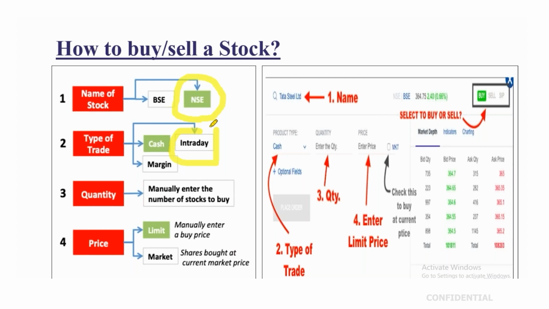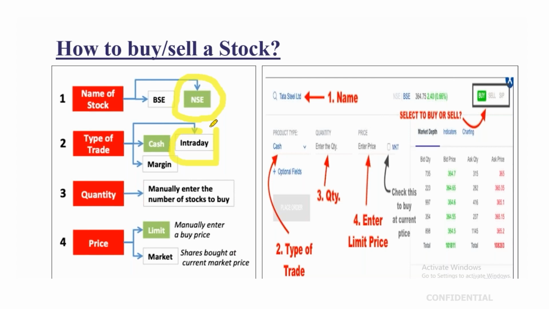Each stock will have its own margin. For intraday trades, each stock will have a different amount of money that you are required to pay, depending upon the risk. There are various factors that determine what margin you are required to pay on that stock for that trading purpose. So if you are buying a 100 rupees stock, you have to pay just 10 rupees or 20 rupees if you want to do intraday trading.